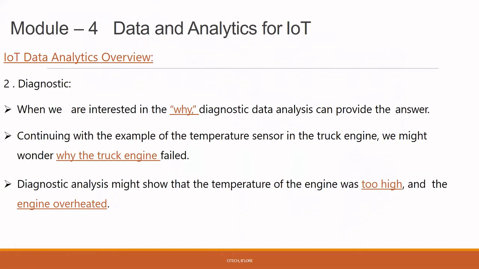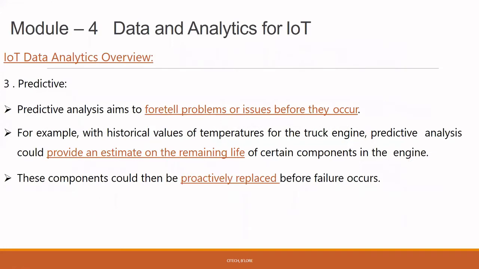Next, diagnostic: why it happened. Continuing with the same example, why did the truck engine fail, why did the temperature sensor in the engine fail? For diagnostic, the analysis might show that the temperature of the engine was too high, so the engine overheated. So this is diagnostic. Next, predictive. In predictive, the analysis aims to foretell problems or issues before they occur.